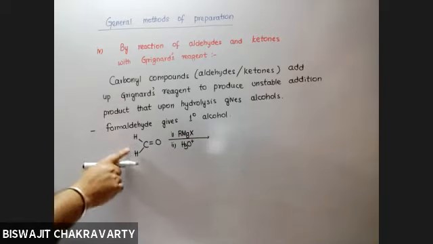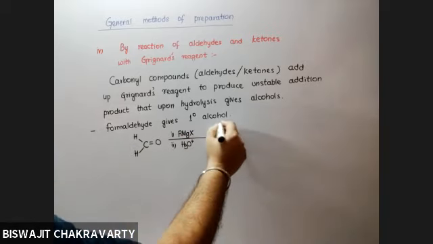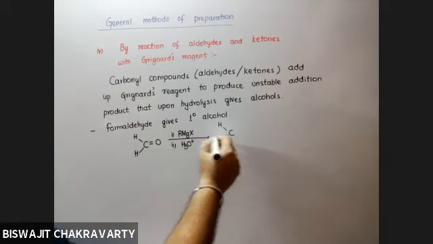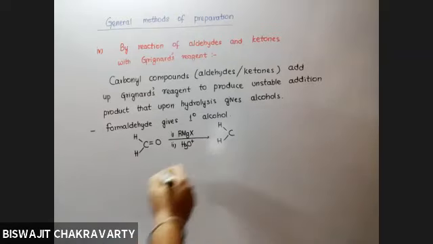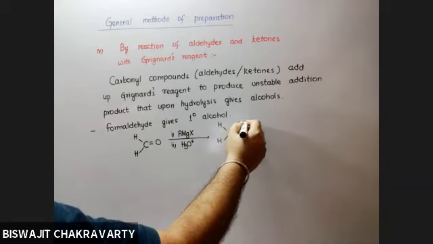Both the hydrogens will be unaffected or not? Yes, sir. What will happen to C double bond O? It will get converted to single bond OH.